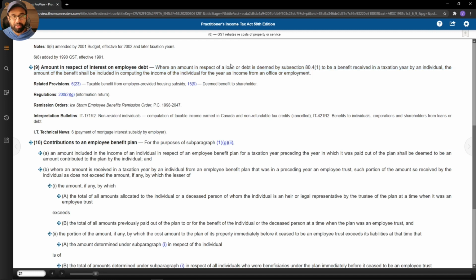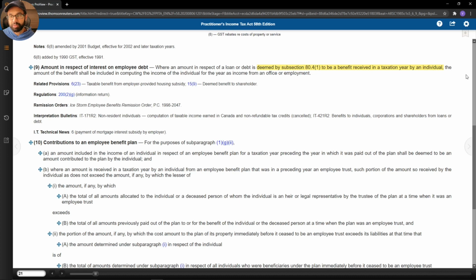Let's break that down. Where an amount in respect of a loan or debt is deemed by subsection 80.4(1) to be a benefit received in a taxation year by an individual. So this means that the amount has to be deemed by another provision in the Tax Act, 80.4 subsection 1, and that provision must deem it to be a benefit received in the year by an individual.